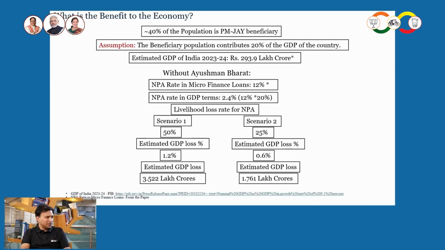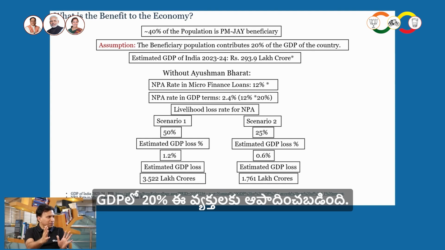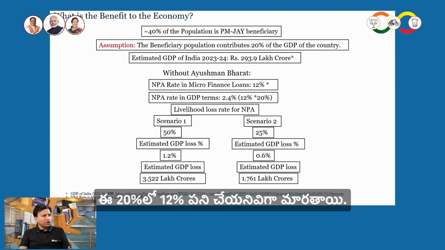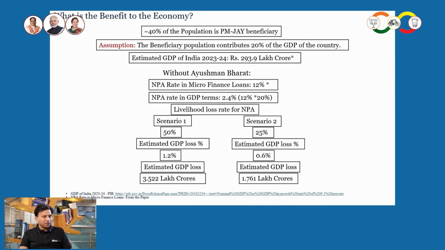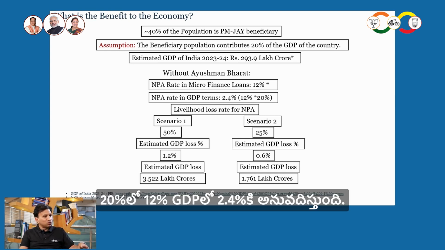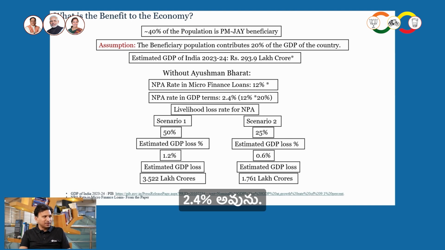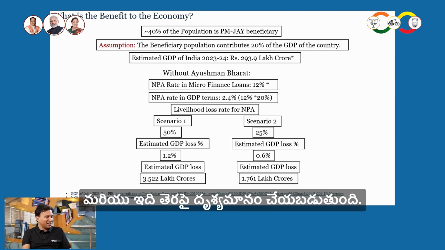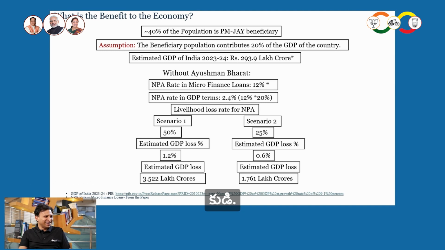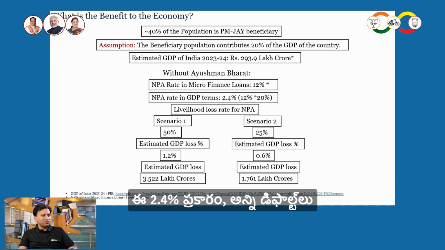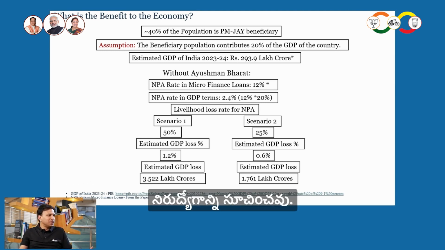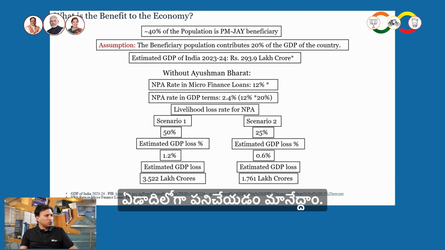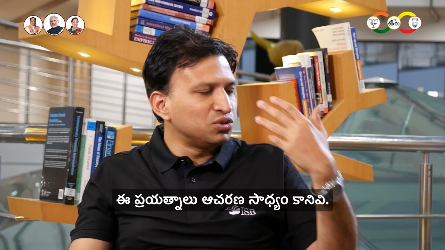Okay, three layers, remember. 20% is the GDP produced by these people. Now, out of 20%, 12% becomes NPA. 12% of 20% is 2.4%, right? Viewers can pause and do these numbers, and I hope you're going to show this on screen. Within this 2.4%, just because I default doesn't mean I become jobless, right? Assume that 50% of those will be destroyed. These projects, those people cannot do anything else in that year. So our assumption is 50%. 50% of that is 1.2%.